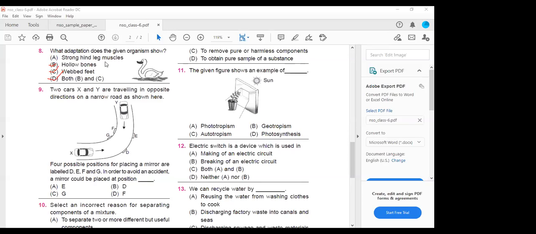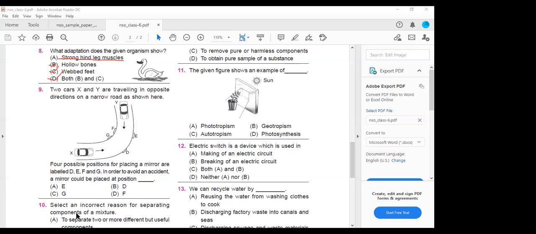The strong hind leg muscles will be seen only in the terrestrial animals. Because for running purpose, for moving very fast, these strong hind leg muscles you can see only in the terrestrial fast moving animals. Whereas this is a duckling, swan or duck, whatever it is. So you can see the hollow bones and the webbed feet here.